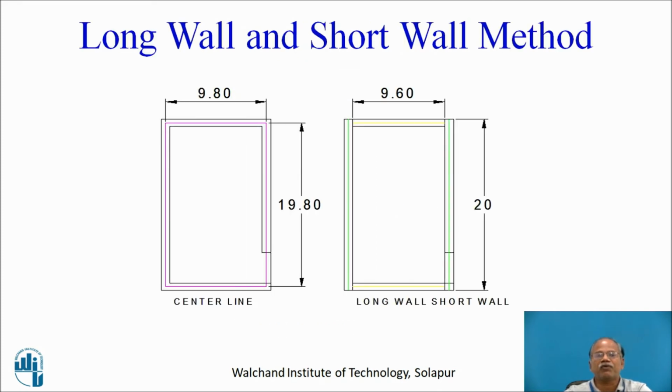Now, whether we are going for the long wall and short wall method, or the center line method, in both the methods, the first and foremost thing that we will be taking for reference is the center line. So, the center line drawing is available with us. From that, we will develop the long wall short wall, in which one of the sides we are showing as the long wall. The longer one we have assumed here as 20 meter, and in the short wall half the width on either side is deducted. That means one full width of the wall is deducted, and thus in-to-in dimensions are 9.60, out-to-out dimensions are 20. So, long wall is 20 meter, short wall is 9.60 meter in this particular case in plan.